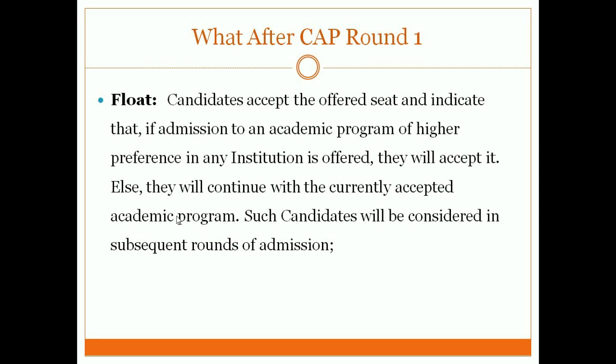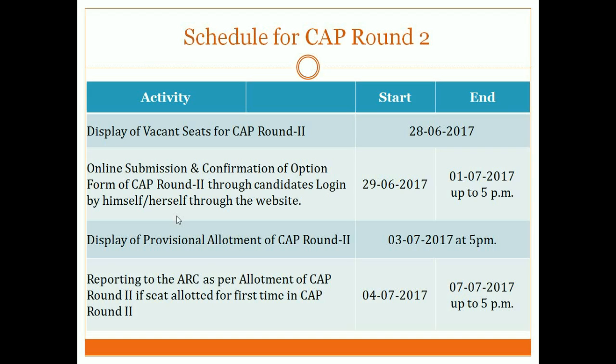So as I went through the entire notification and the CET brochure, for CAP round 2 also, you have to fill a separate option form. So even though you have filled the option form in CAP round 1, you have to fill the options again for CAP round 2. Here also, don't panic that in CAP round 1 I filled something and haven't got a better college, so let me start from college number 12 or 13 or 15. Don't do that. You have to again start from college number 1, that is Jamnalal Bajaj. So the order will be again JBIMS, Sydenham MMS, Sydenham PG, KJ, the same order you will fill.